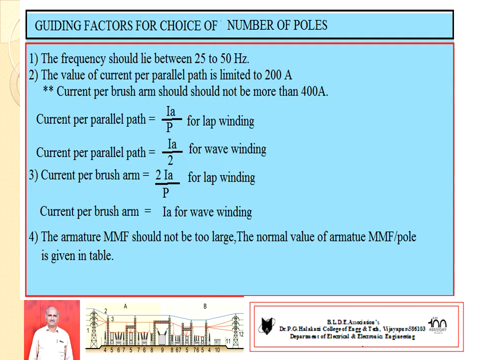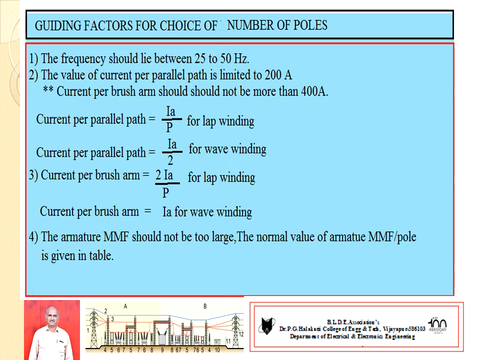The value of current per parallel path is limited to 200 ampere. Current per parallel path equals armature current divided by number of parallel paths. The number of parallel paths is equal to number of poles in case of lap winding. Hence, in case of lap winding, current per parallel path equals Ia by P.